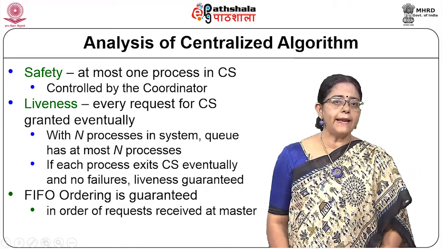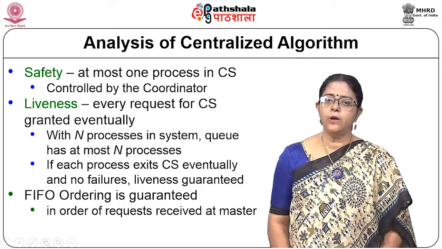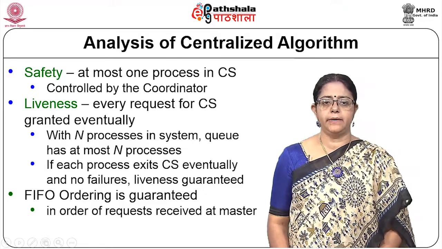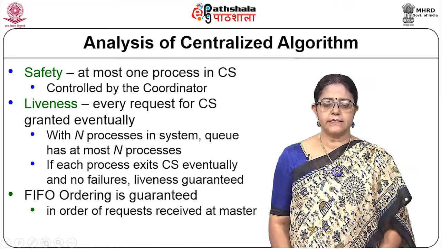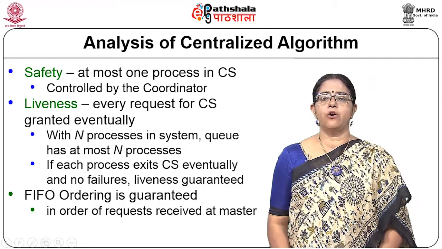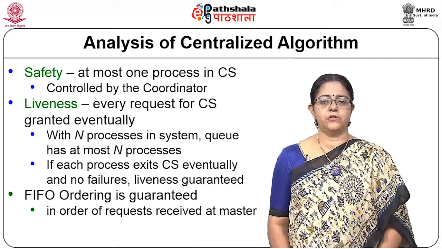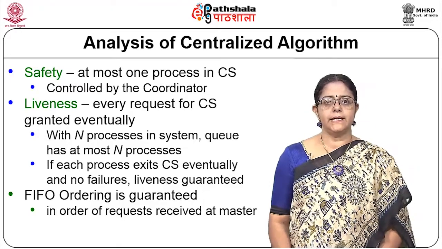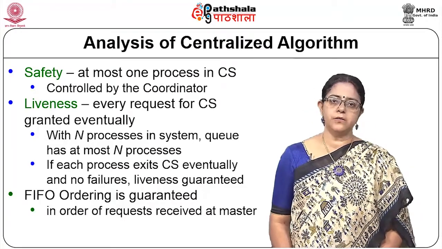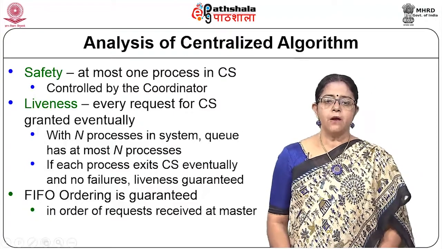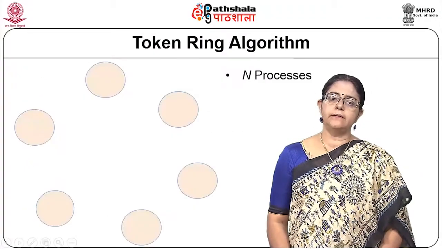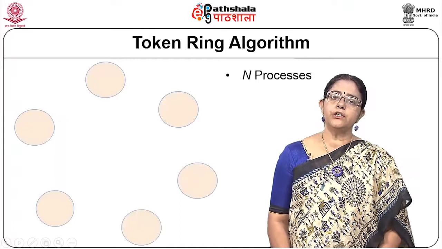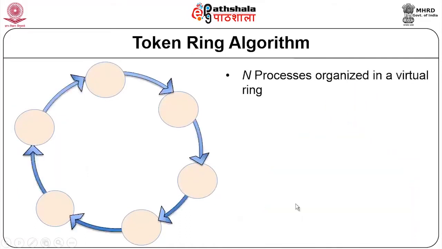So, there will be n entries in the waiting queue, and n being a finite number, liveness is also guaranteed. FIFO ordering of the requests can unfortunately be guaranteed only in the order in which the coordinator or the master receives the requests.